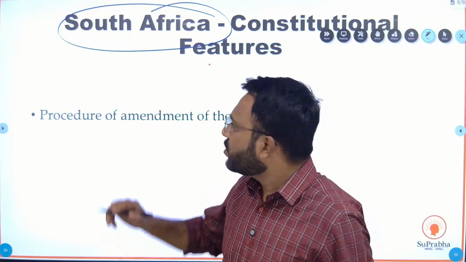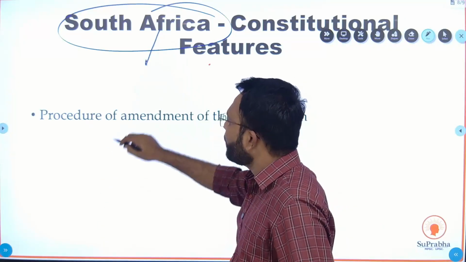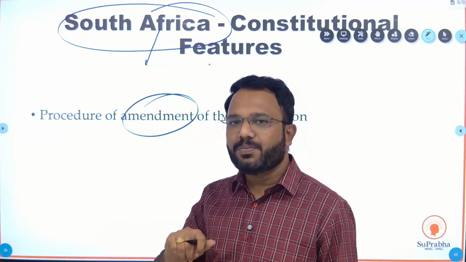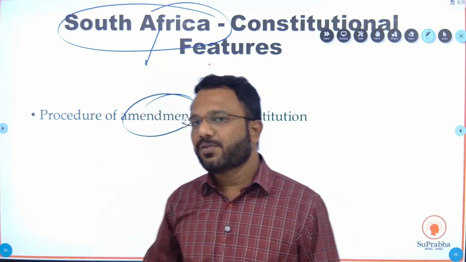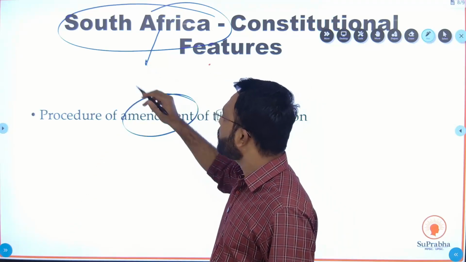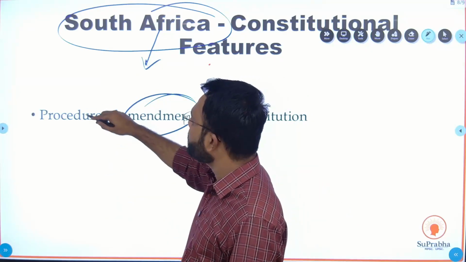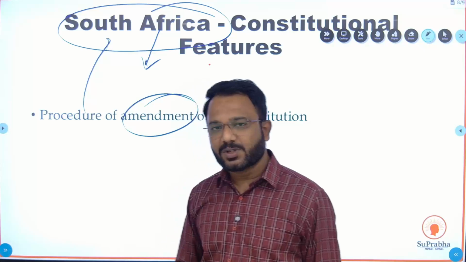Okay, so remember this thing, South Africa, if we want to amend our constitution, means we have to make and break it, the constitution, we need strong persons or strong procedures. So these procedures we have taken from South Africa.